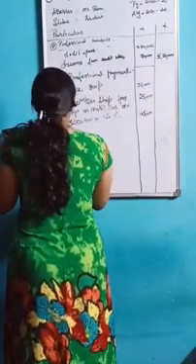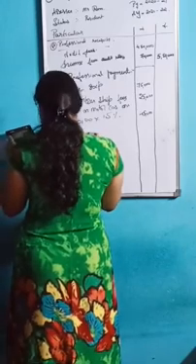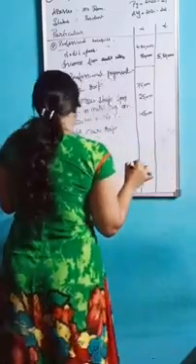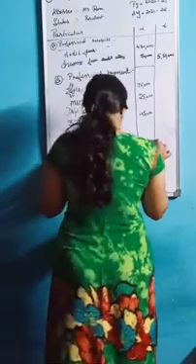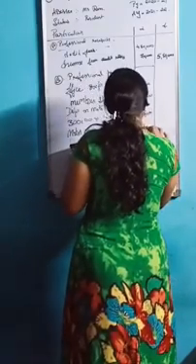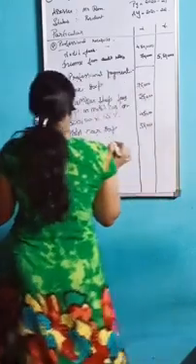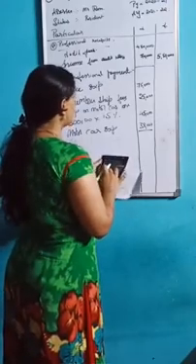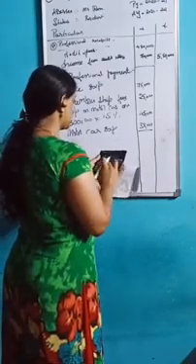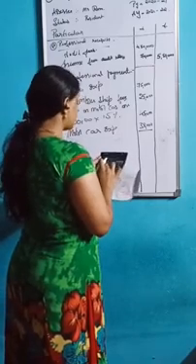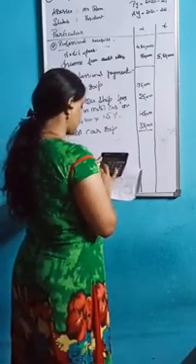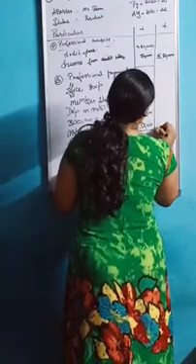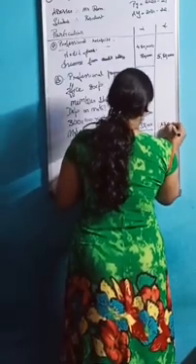After that, motor car expenses. Your motor car expenses value is 38,000. Write here 38,000. Then you add it, how much will you get? 75,000 plus 25,000 plus 45,000 plus 38,000, you will get 1,83,000. You write here 1,83,000.